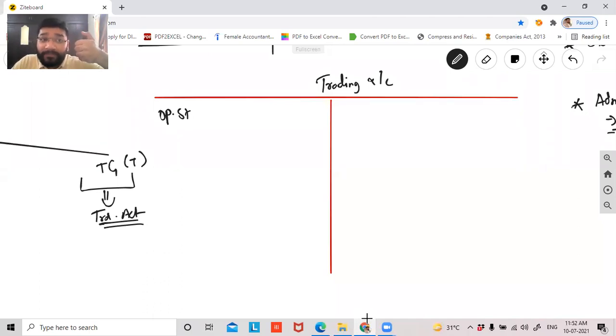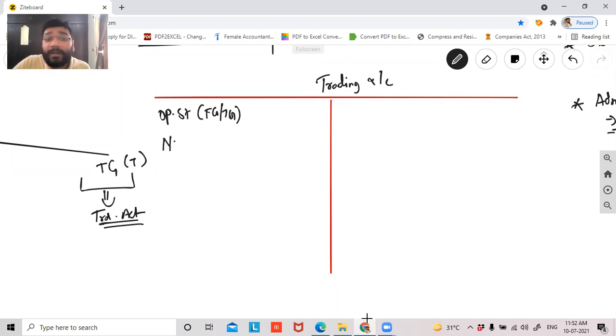Raw material goes to my manufacturing account. Your WIP goes to your manufacturing account. Then opening stock of what? Can I say opening stock of finished goods and traded goods will come here? Yes or no? Yes, sir.